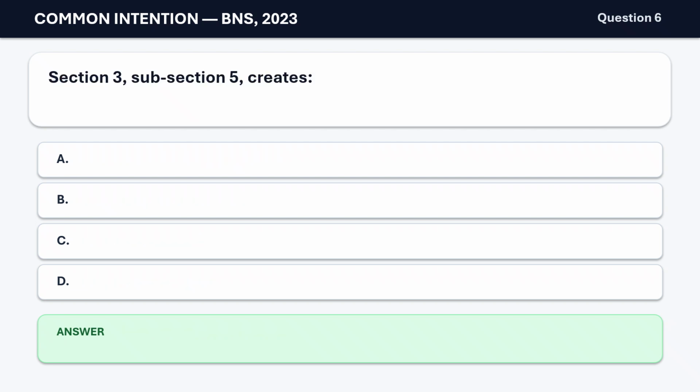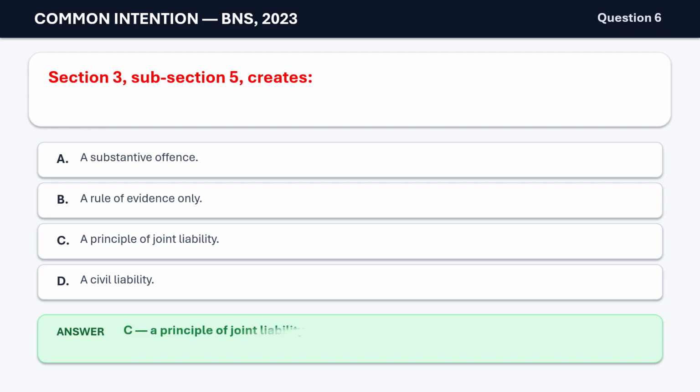Question 6. Section 3, Subsection 5, creates A. A substantive offense. B. A rule of evidence only. C. A principle of joint liability. D. A civil liability. The correct answer is C. A principle of joint liability.